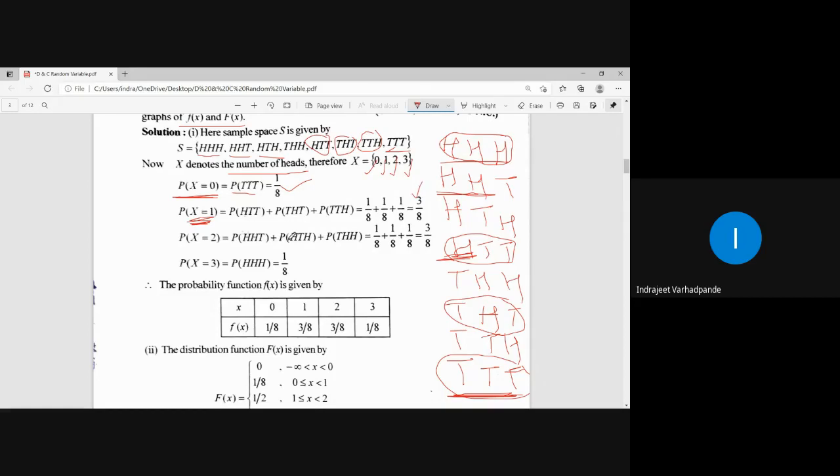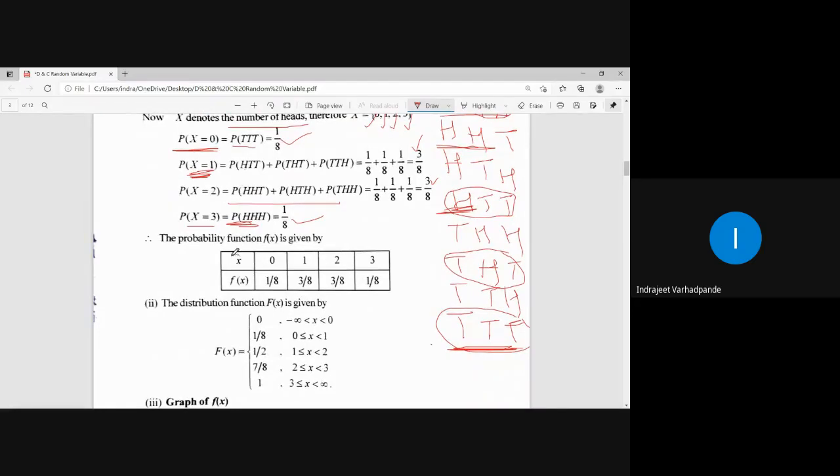So what is the probability for that? 3 by 8. How many possibilities are there for 2 heads? Again 3 possibilities. So what is the probability? 3 by 8. X equal to 3 means all 3 heads. What is the probability for that? 1 by 8. So for the random variable x, taking the values 0, 1, 2, 3, the probability function f of x is 1 by 8, 3 by 8, 3 by 8, 1 by 8. I hope this point is clear. Is this okay?